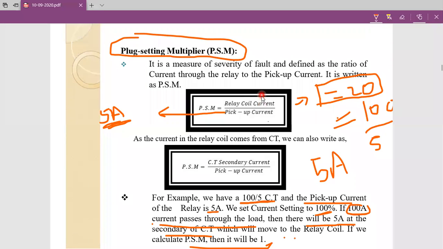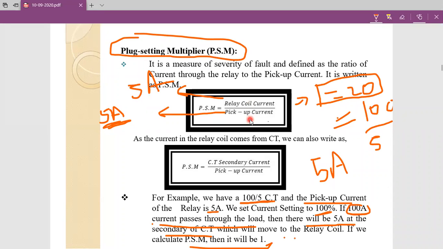So relay coil current here in this case, the primary current is 100 amperes. So they given primary current equal to 100 amperes. So secondary current is equal to 5 amperes, and that secondary current will go through the relay coil. So relay coil current also becomes 5 amperes. Now PSM is equal to relay coil current by pickup current.